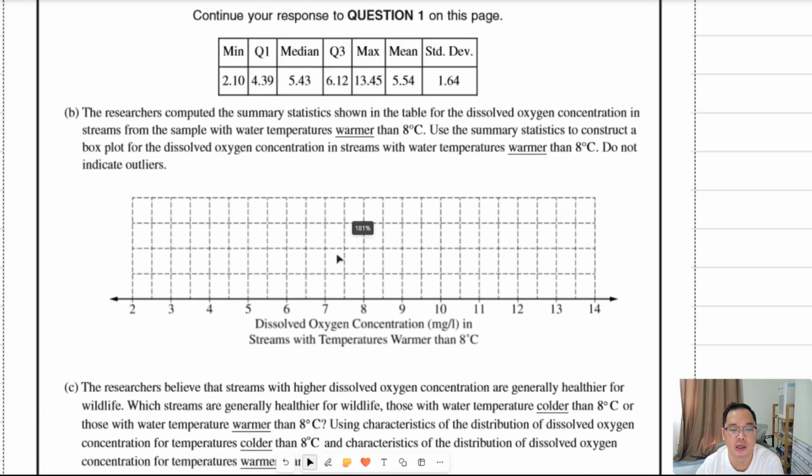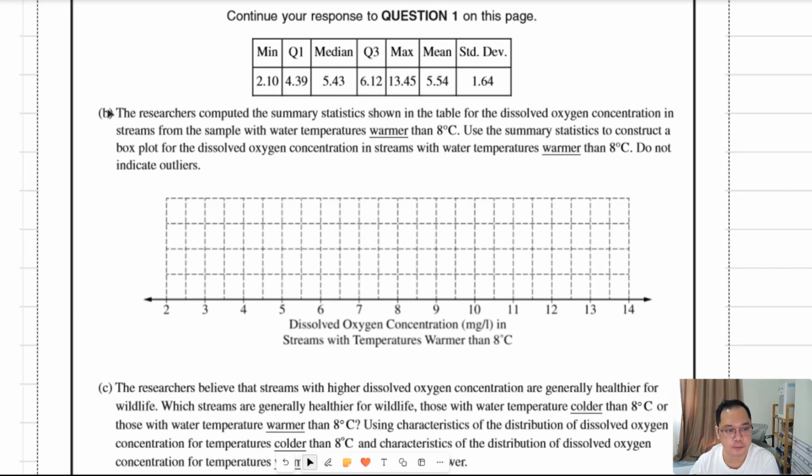Now we are given another table. The researcher computed summary statistics, shown in the table above, for the dissolved oxygen concentration in the stream for the samples with the water temperature warmer than 8 degrees.